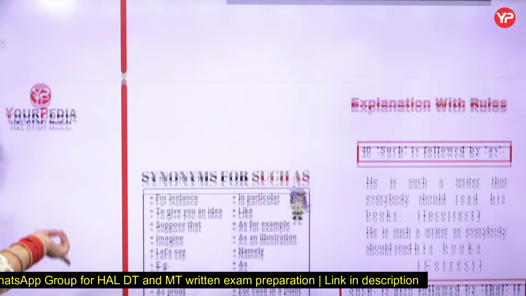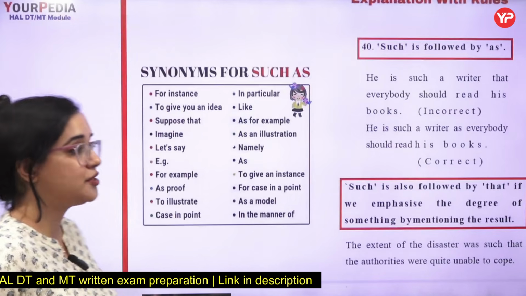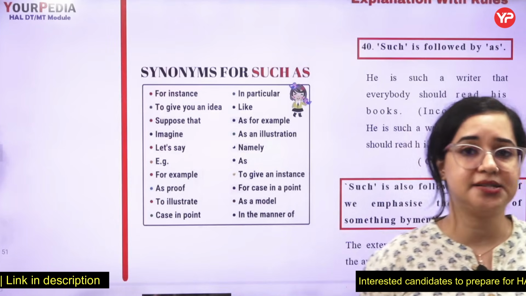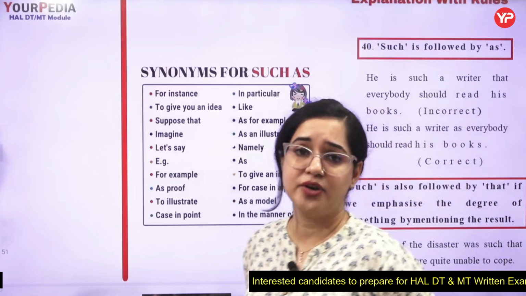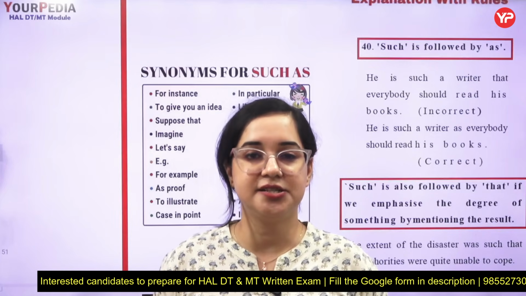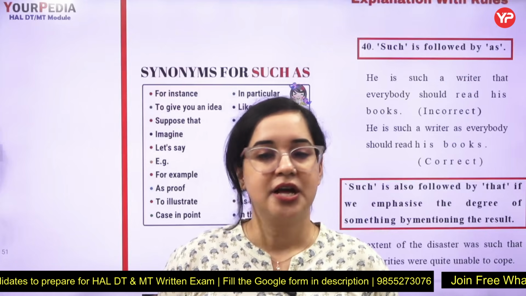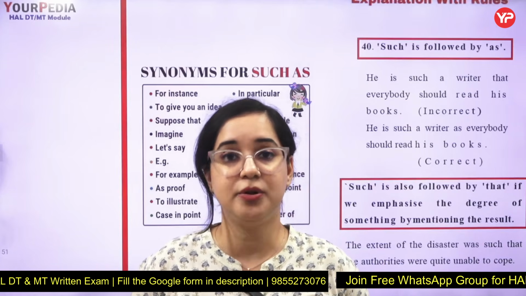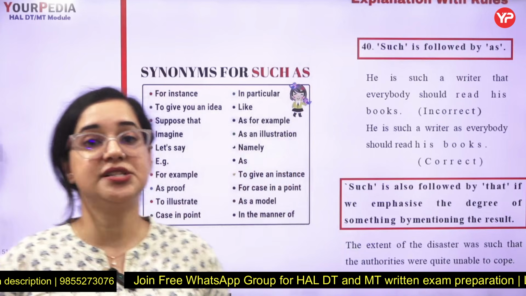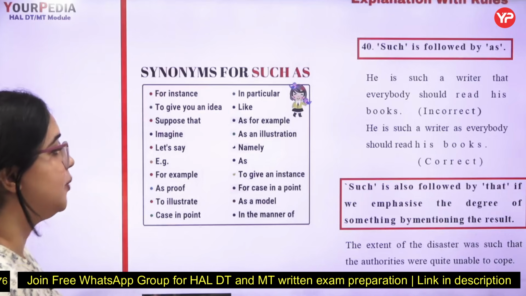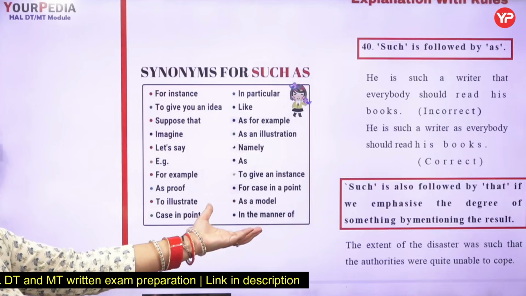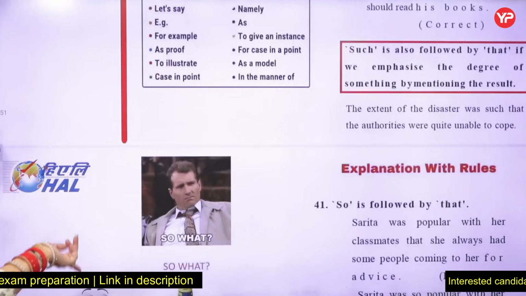Rule number 40 states that such is followed by as also and that also. But what is the difference? Now such is followed by as when it is about the comparison. He's such a popular writer as everyone would have read him. Now this is just a comparison in terms of popularity. Such and that, it is whenever you're talking about the results. That is, COVID was such a huge disaster that many people lost their jobs. So when it is such that, it talks about some results. But whenever it is such as, it talks about the comparisons, right? I hope this is also pretty clear. Such is followed by that if we emphasize the degree of the result. Otherwise, as is being given.